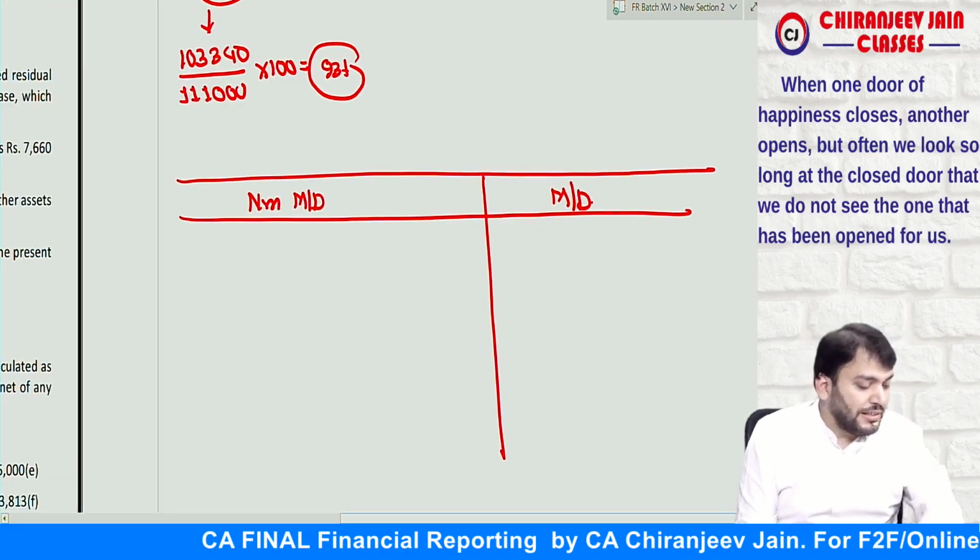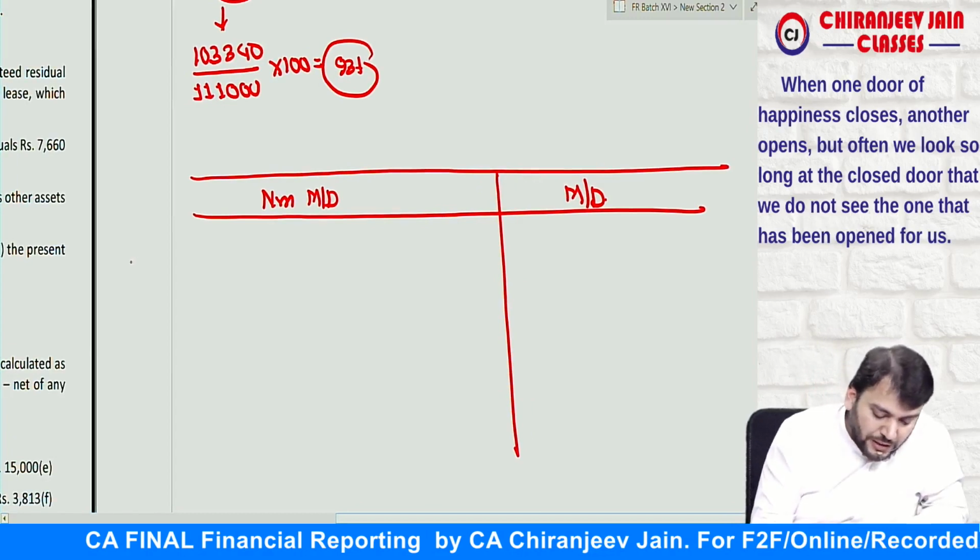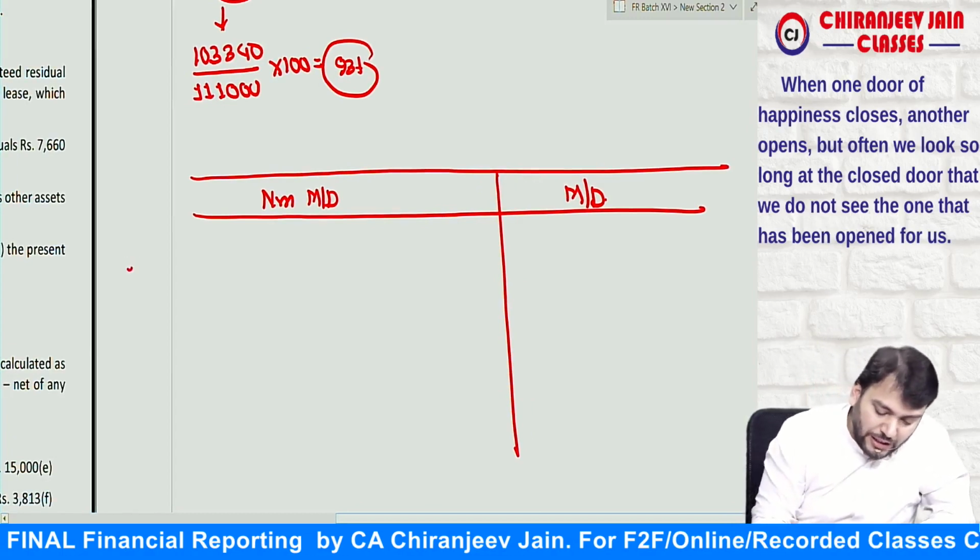Now, on inception, means first year, Year 1, what will be the journal entry?